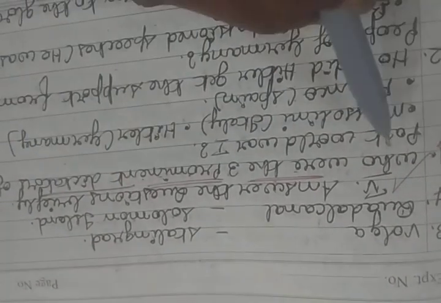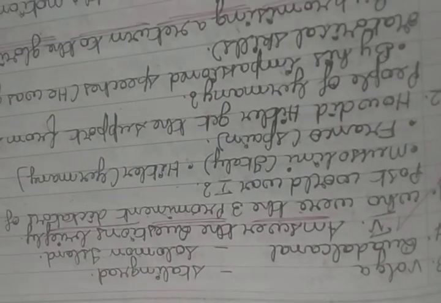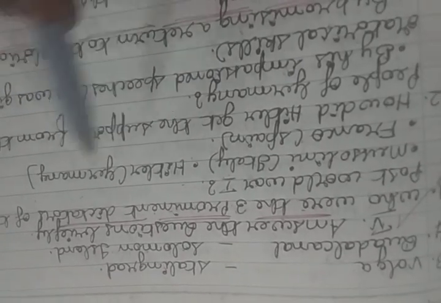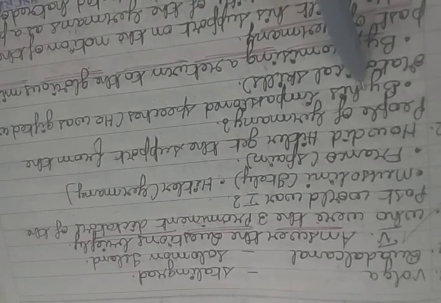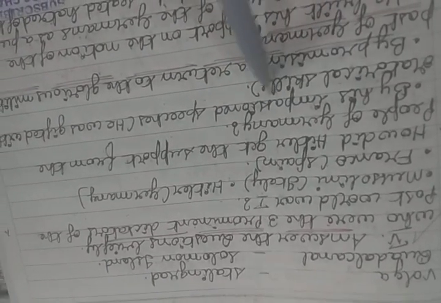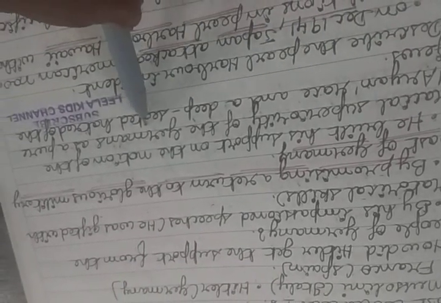Answer the questions briefly. Who were the three prominent dictators of the post-World War I? Mussolini, Italy; Hitler, Germany; Franco, Spain. How did Hitler get the support from the people of Germany? By his impassioned speeches, he was gifted with oratorical skills. By promising a return to the glorious military past of Germany, he built his support on the notion of the racial superiority of the Germans as a pure Aryan race and a deep-seated hatred of the Jews.